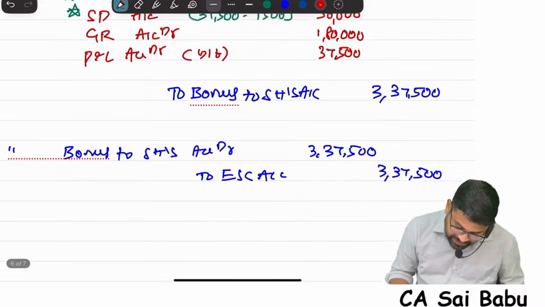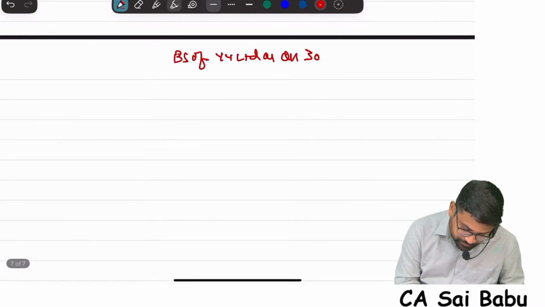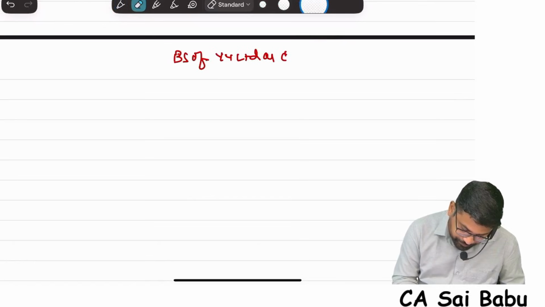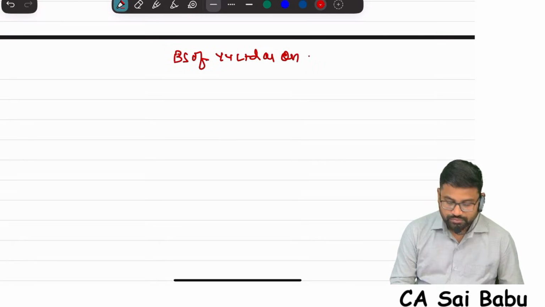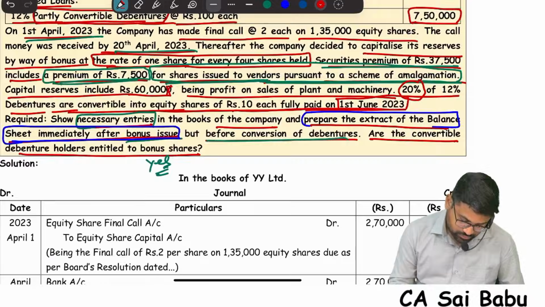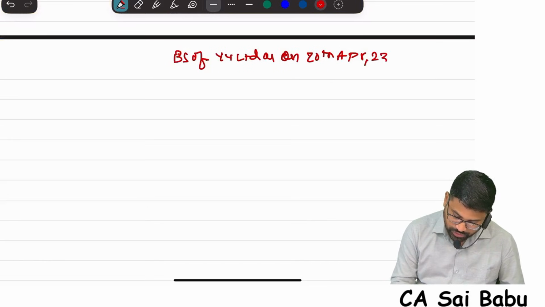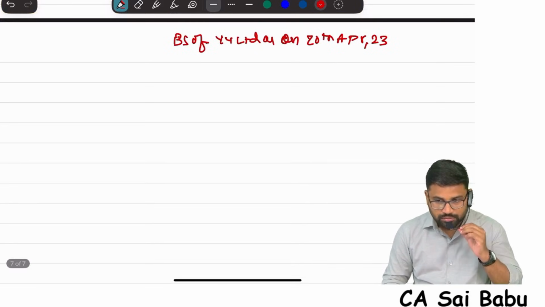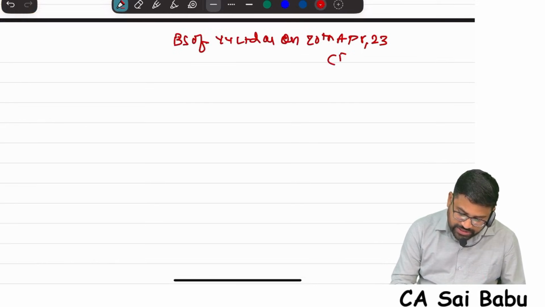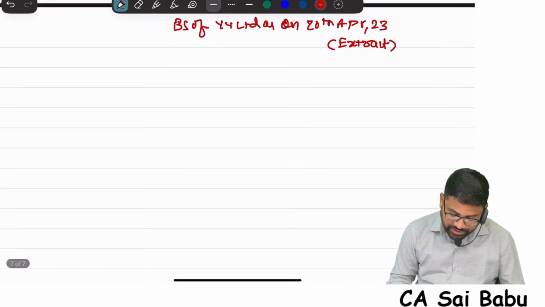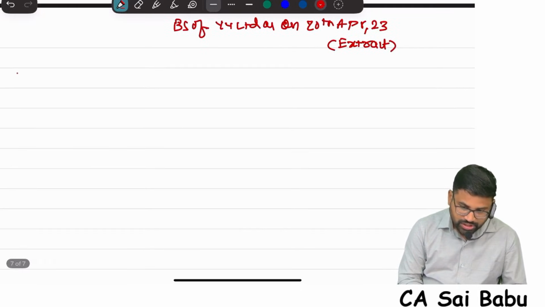So that means it is April 20th, 2023. So this is only an extract. This is not a complete balance sheet. So how will it generally be prepared?